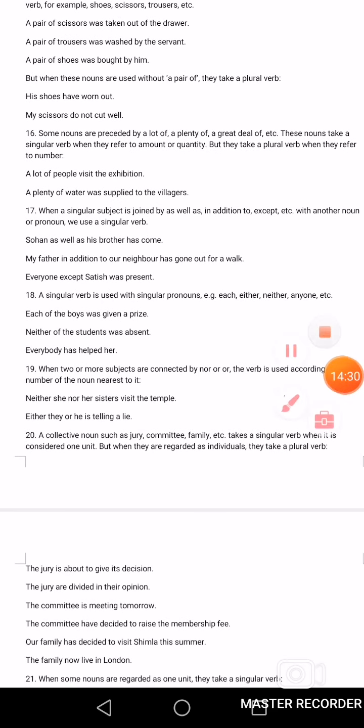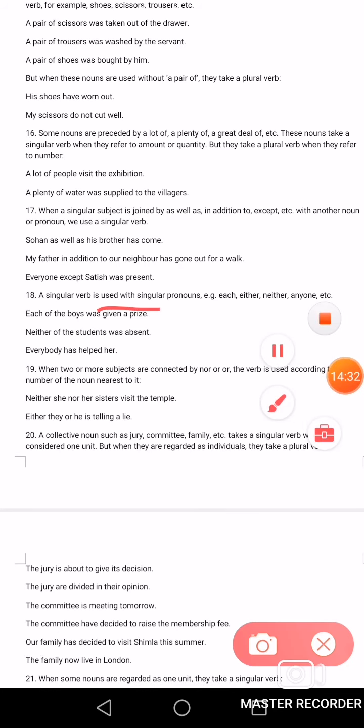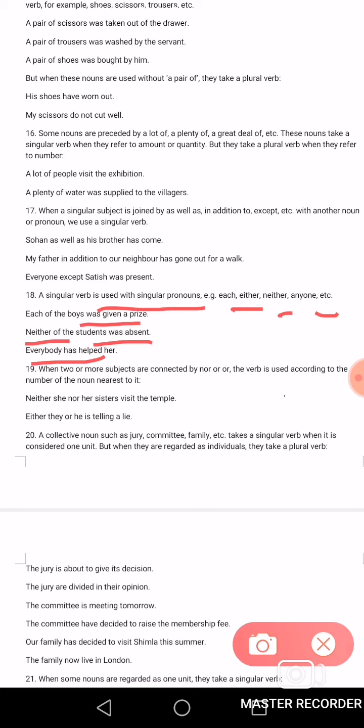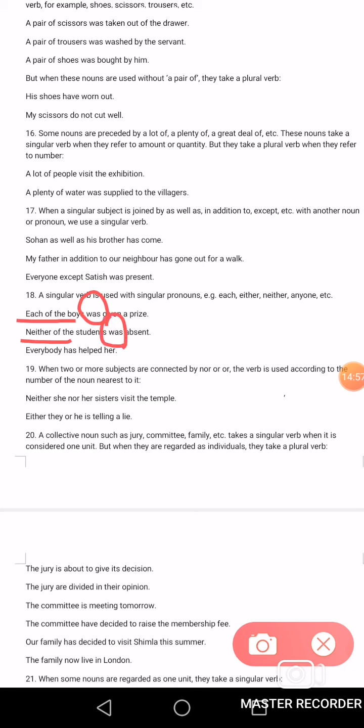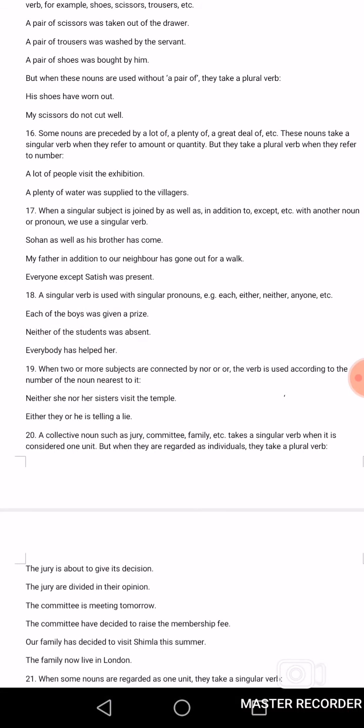Now come to the 18th point. A singular verb is used with singular pronouns, for example, each, either, neither, anyone, etc. Each of the boys was given a prize. Neither of the students was absent. Everybody has helped her. It's clear. Once again you can read the sentences. Each of the boys was given a prize. Neither of the students was absent. Everybody has helped her.